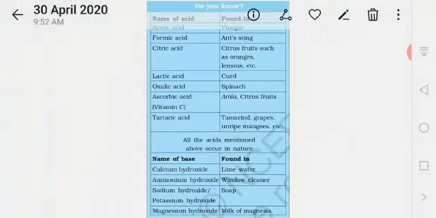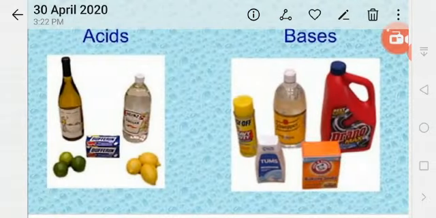See here. The following table consists of formic acid, like an ant sting; citric acid, in citrus fruits such as oranges and lemons; lactic acid, like curd; oxalic acid, like spinach; and ascorbic acid, in amla, which is also rich in vitamin C, guys. Tartaric acid is in tamarind and unripe grapes. Now we will see what acids are.